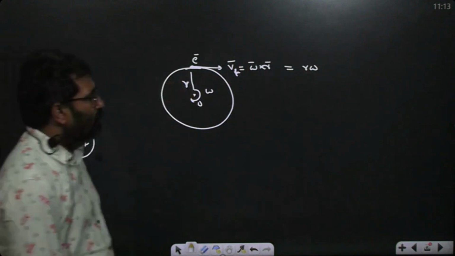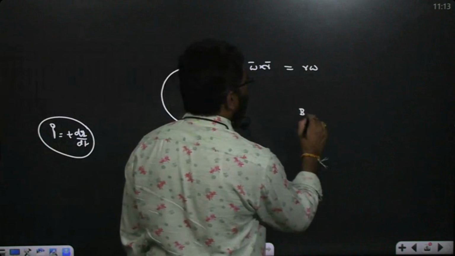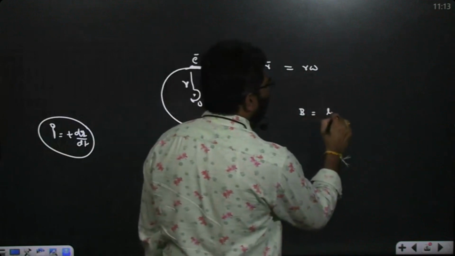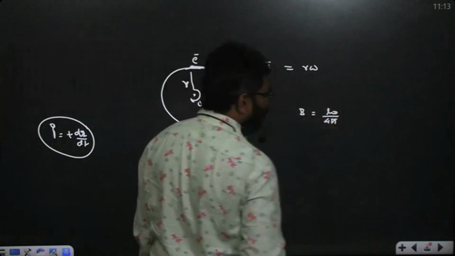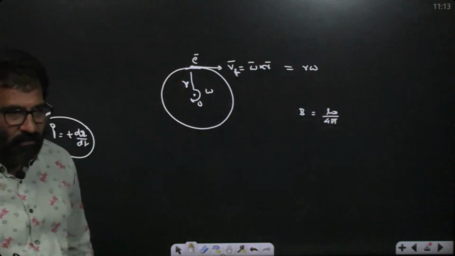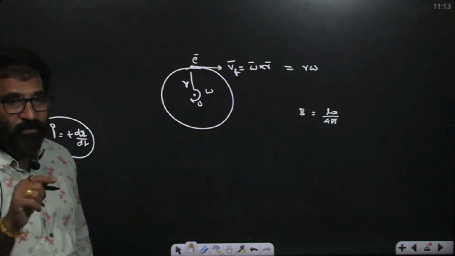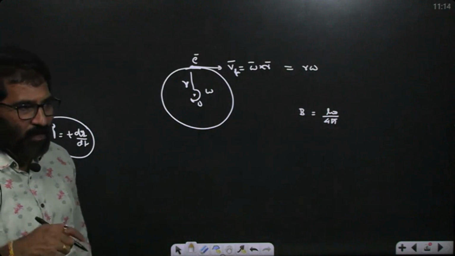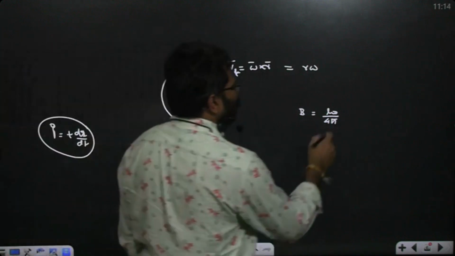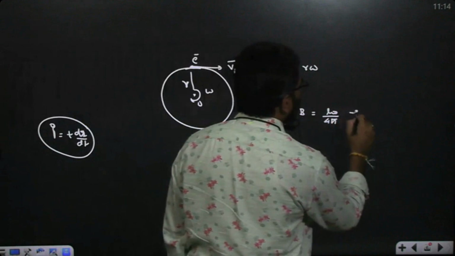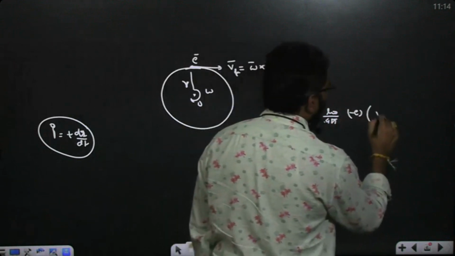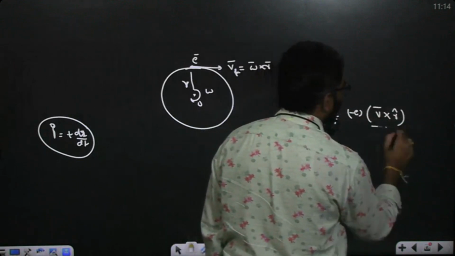Then the magnetic field B bar is equal to mu naught by 4 pi into charge, which is minus E, into V bar cross R bar by R cube, that is Q into minus E into V bar cross R cap by R square.